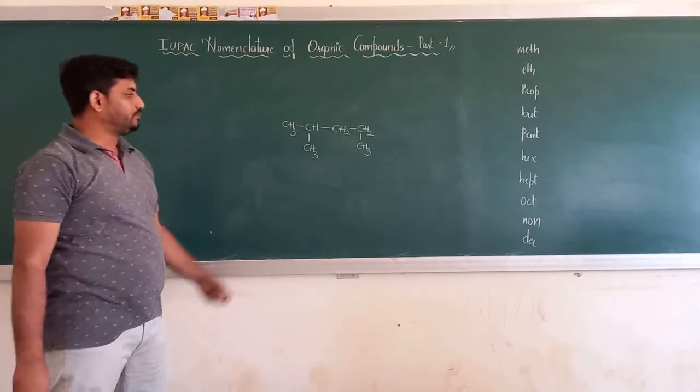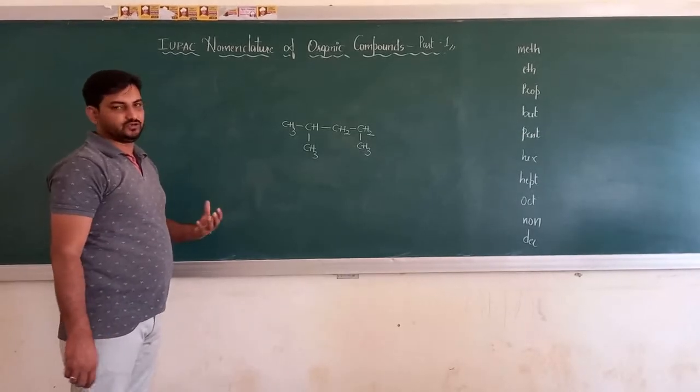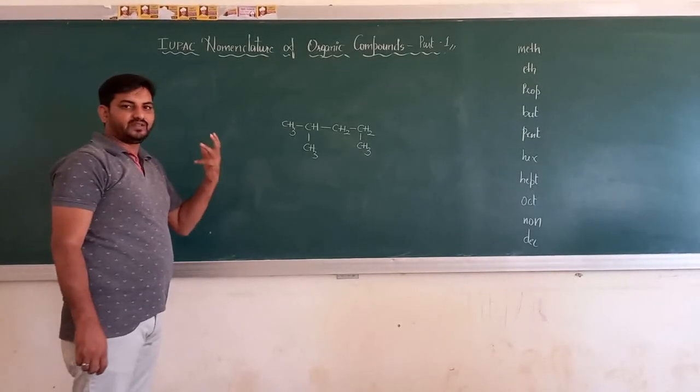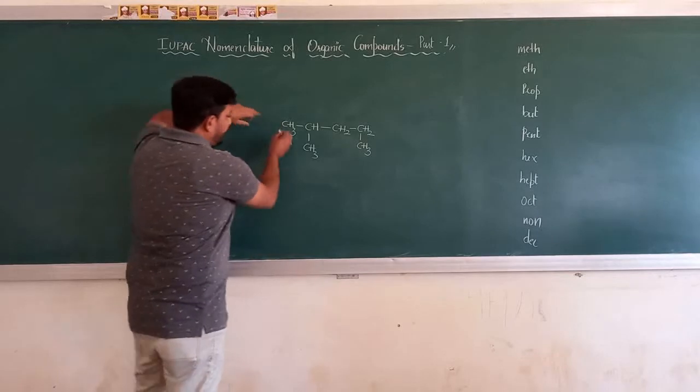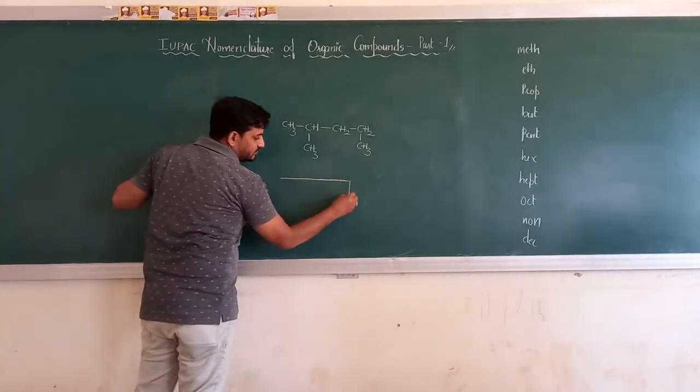Now look at this example. If you see, when you are practicing, you go with the pencil to know whether there are branches or not. So I've got one end over here. Now I've got a straight chain like this, which will end over here.